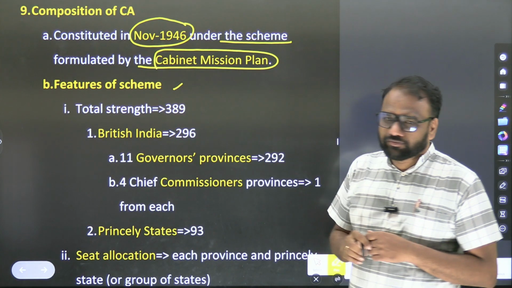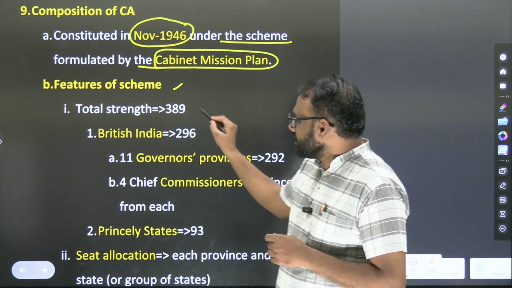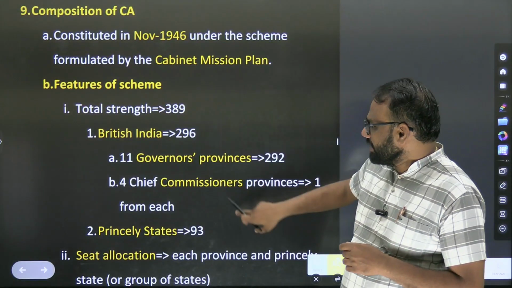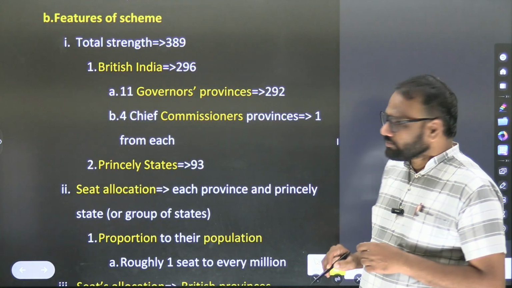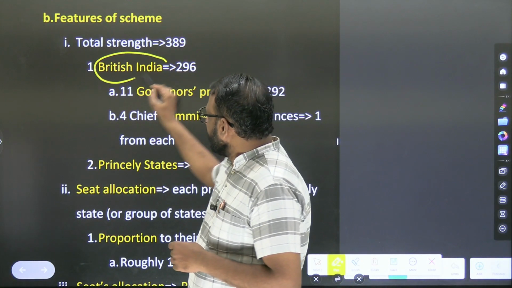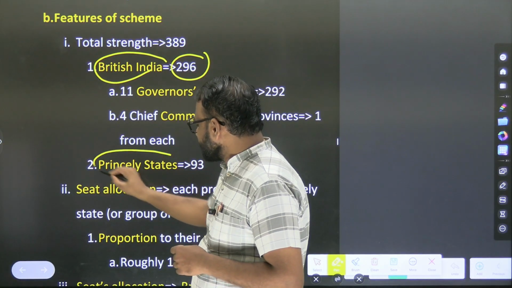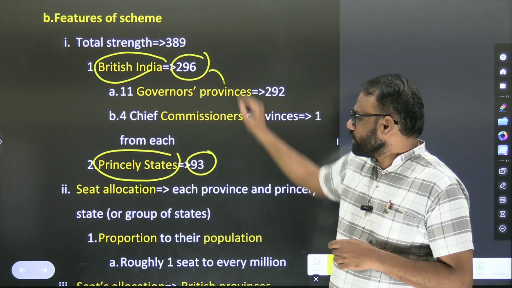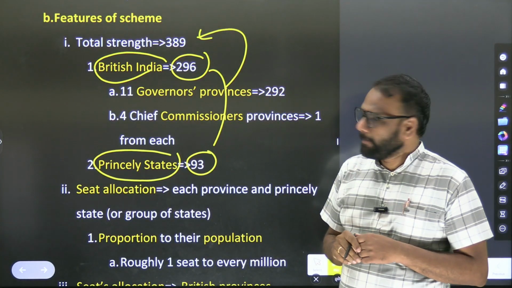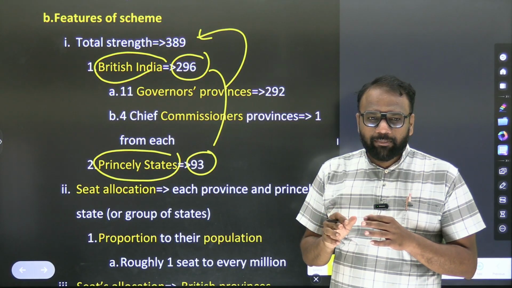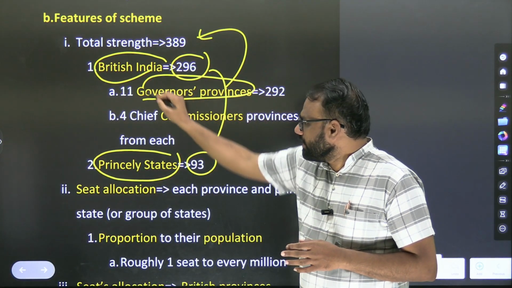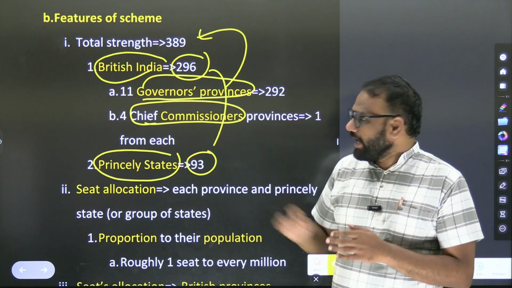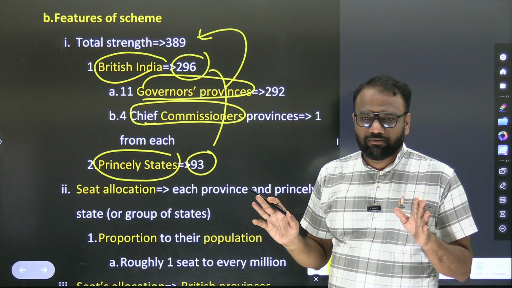Features of the scheme: there should be a total of 389 members in the constituent assembly. From British India there should be 296 members, and from princely states there should be 93 members. 296 plus 93 becomes 389. When we say British India, it includes governors' provinces and chief commissioners' provinces. The difference between them is not important for us.